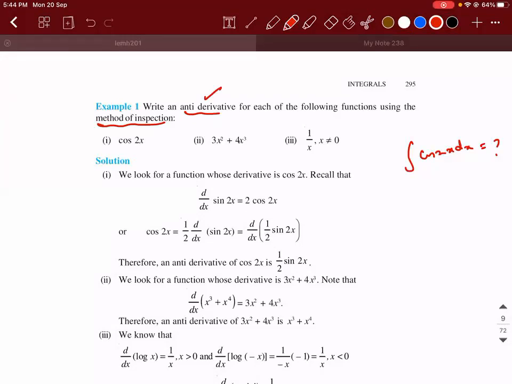Now tell me one thing. On differentiating which function will you get a cos? Sin. Sin x, sir. Fine. Sin of. You have a 2x here. Right. So what should I write?